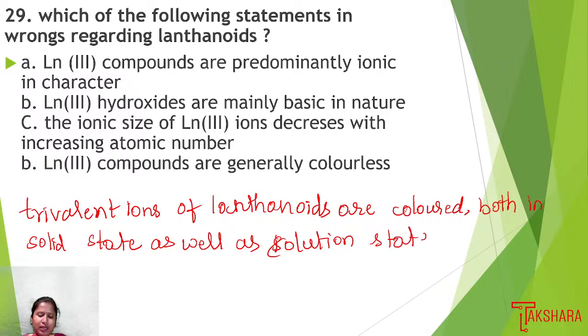So the color of the lanthanide ions arises because of the presence of the lanthanides in that solution. When the electrons present in the lanthanides jump from a lower energy level to a higher energy level, and while coming back to the lower energy level, they absorb some amount of light from the visible region.